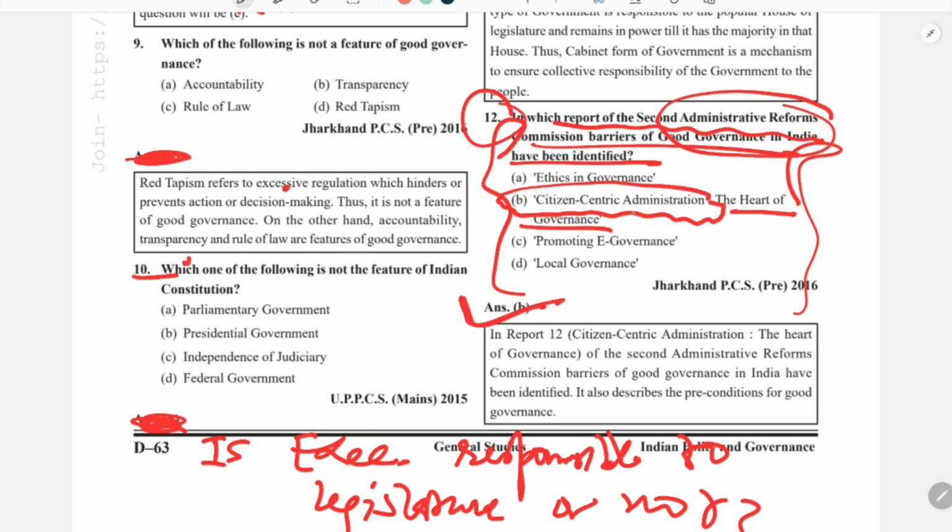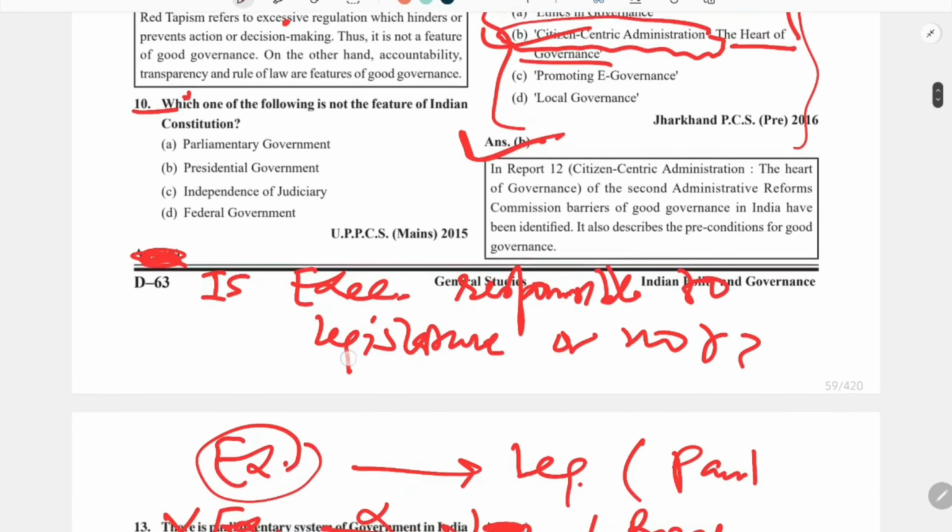So it is the report of the second ARC in which the barriers of good governance in India have been identified. So the answer is B. Now coming to the next question.